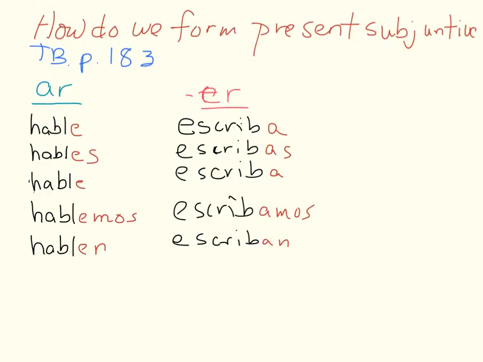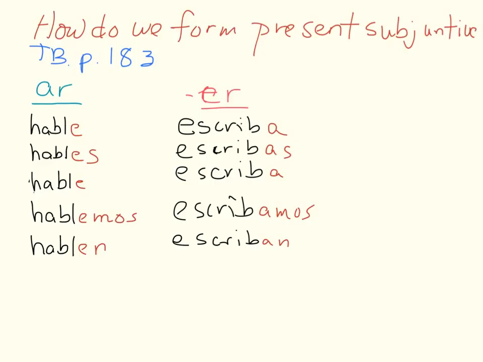How do we form present subjunctive? Please open your textbooks to page 183. As you can see, the first step is to conjugate your verb in the yo form. Do you remember why it's important to conjugate your verb in the yo form first? Take a moment to think.